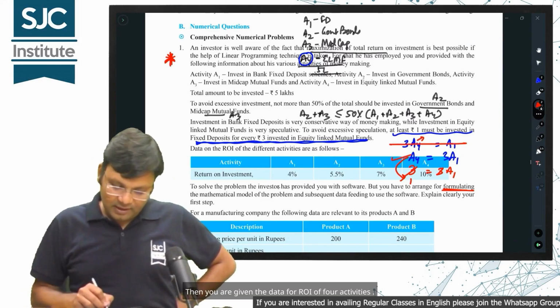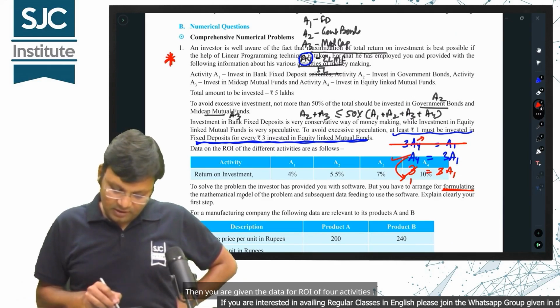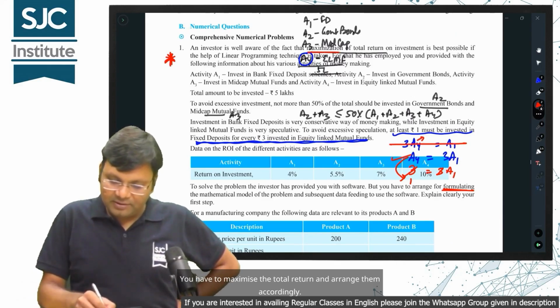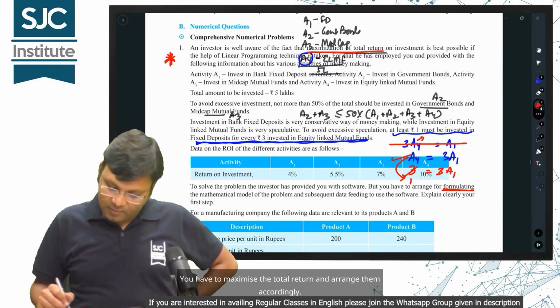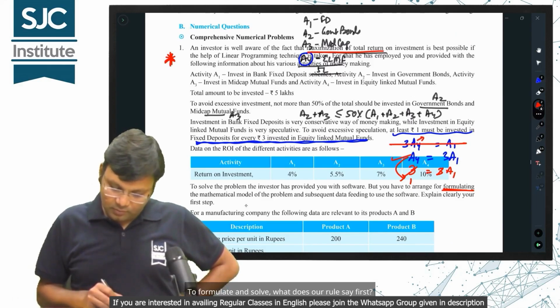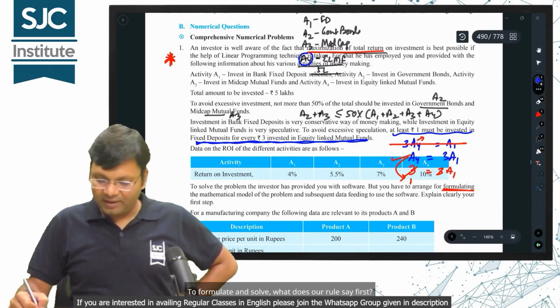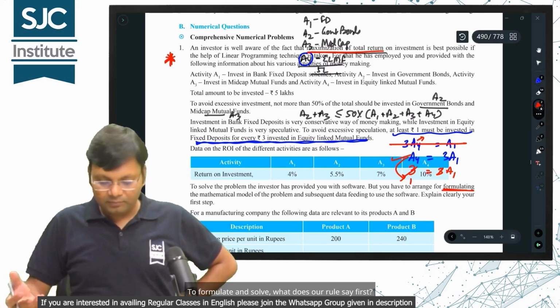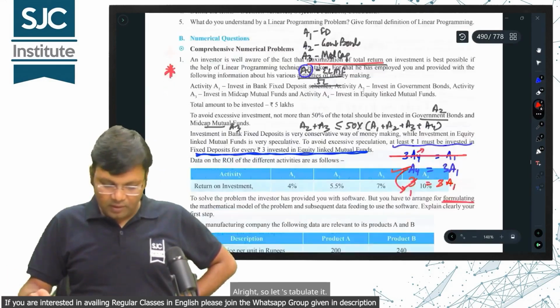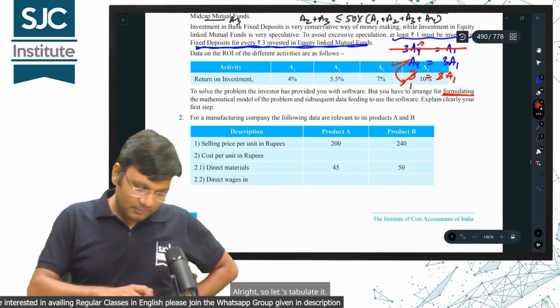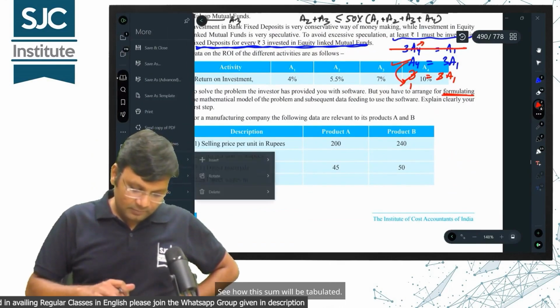Then you are given the data for ROI of 4 activities. You have to maximize the total return and arrange them accordingly. To formulate and solve, what does our rule say first? You should tabulate it. Alright, so let's tabulate it. See how this sum will be tabulated.